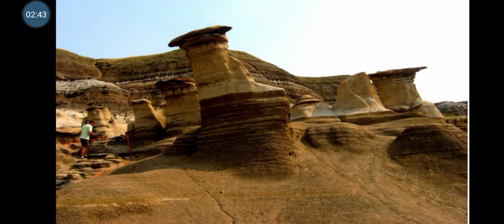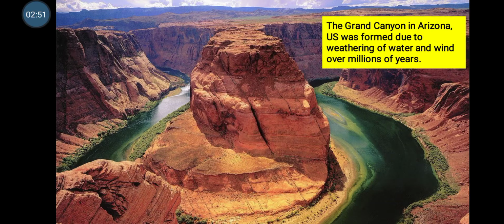This is also an example of how rocks go through weathering. The Grand Canyon in Arizona, US, was formed due to weathering by water and wind over millions of years. The famous Grand Canyon in Arizona is a perfect example of what weathering can do to rocks.